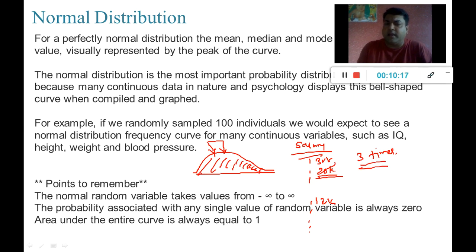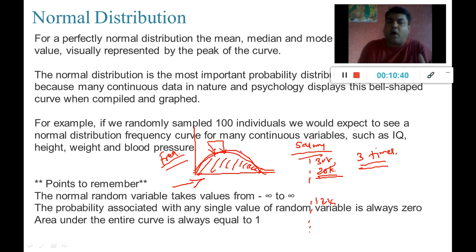We are going to see this in detail with an example, but what I am trying to say is, I have taken all those values and plotted a frequency plot as we have seen in a histogram. If I get a distribution curve, it will look something like this, right?